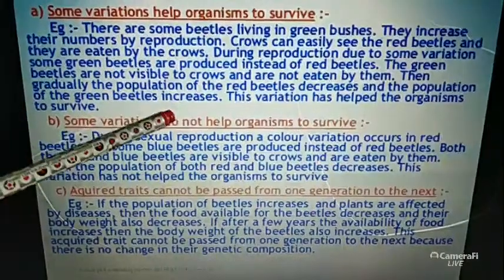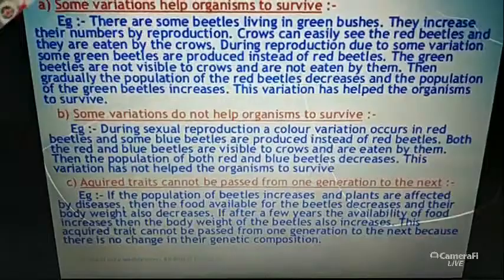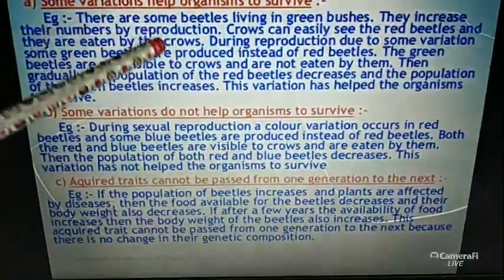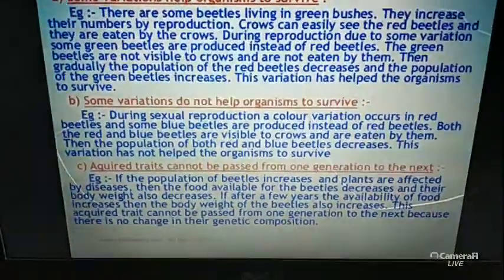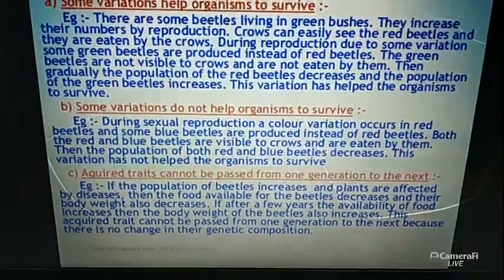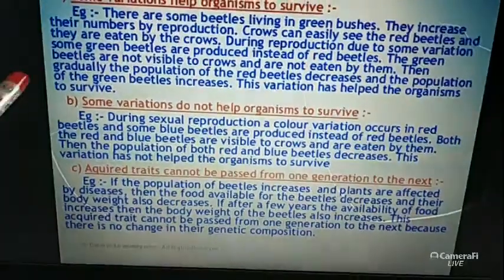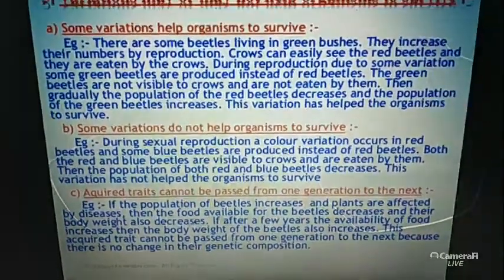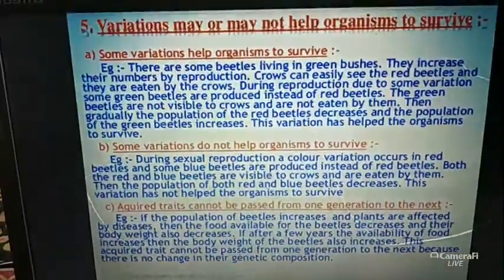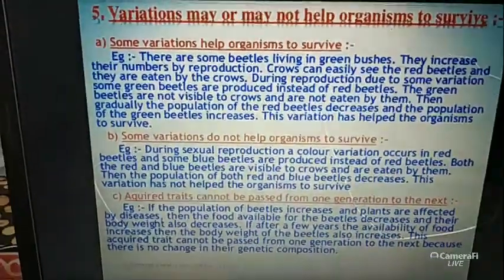So for their better survivability, what would they have taken? They actually took some measure. The measure is the variation. They produce different types of variations in their body, and with this variation they can protect themselves from the predator. That's why we can say that variation is required, and variation is the fundamental thing in our life for our better survivability. Okay, so this is the basic thing.